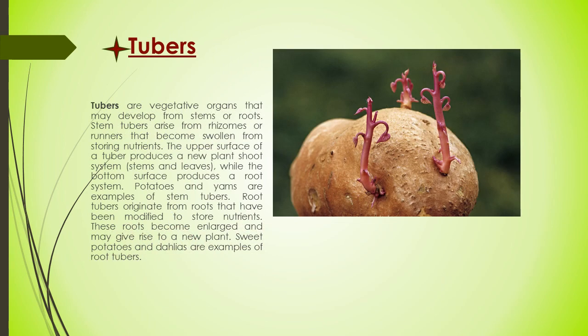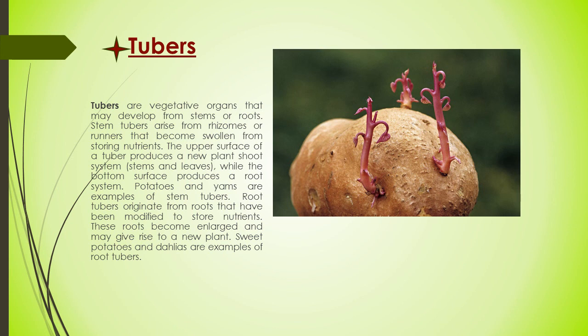Tubers. Tubers are vegetative organs that may develop from stem or roots. Stem tubers arise from the rhizome or runners that become swollen from storing nutrients, and the upper surface of a tuber produces a new plant shoot, stem, and leaves, like in potato as seen in this picture.